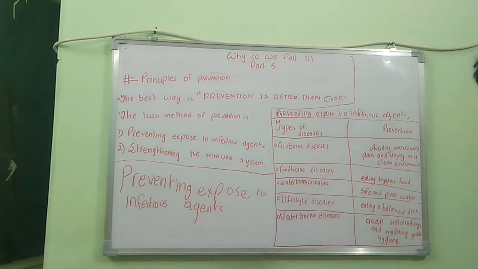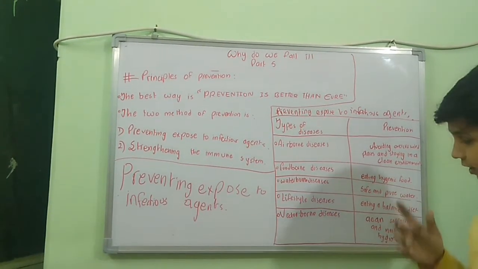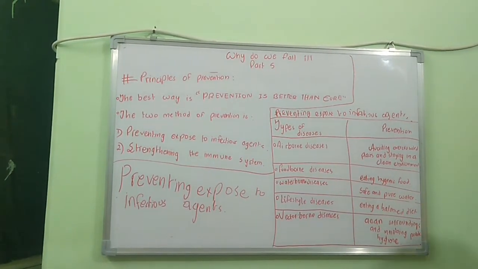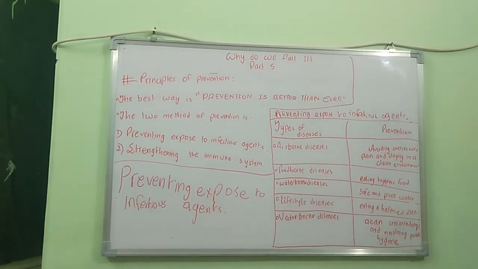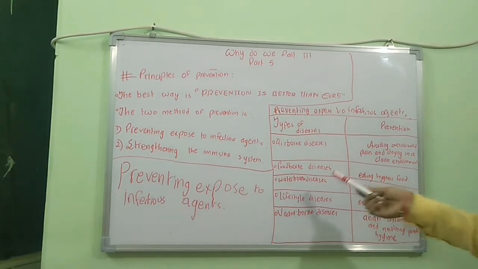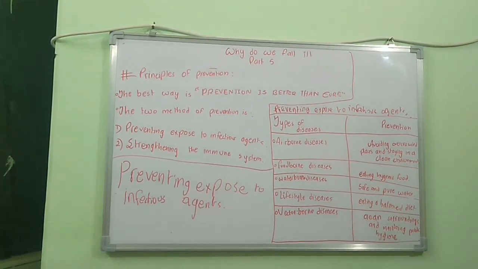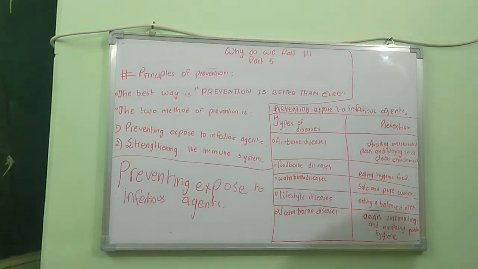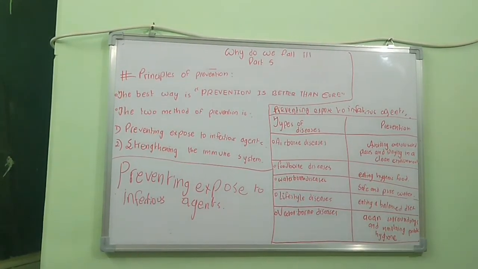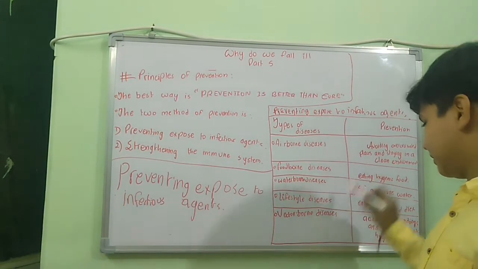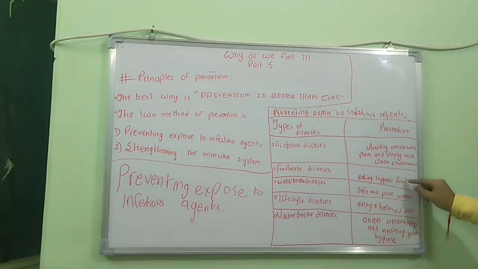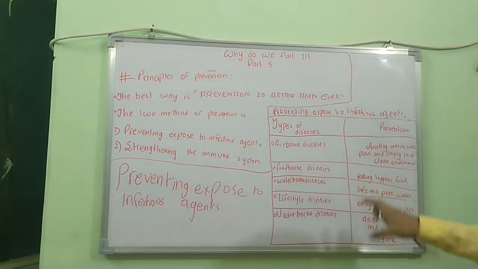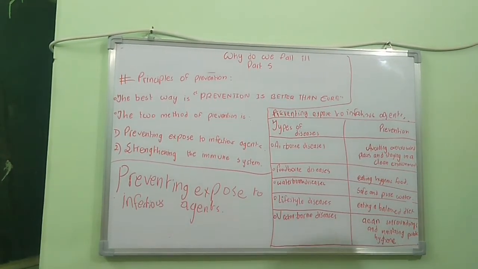If we go to an overcrowded place, the chances of airborne disease are higher, so we should avoid it. For foodborne disease, where germs are transferred through food, eat hygienic food, along with a balanced diet.